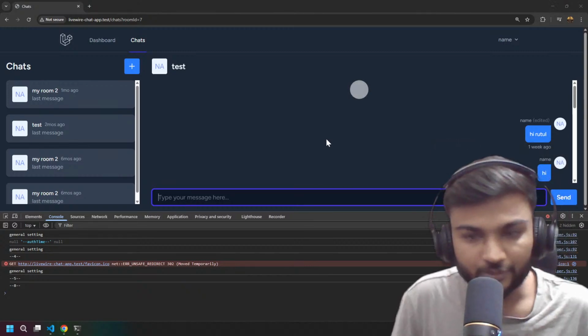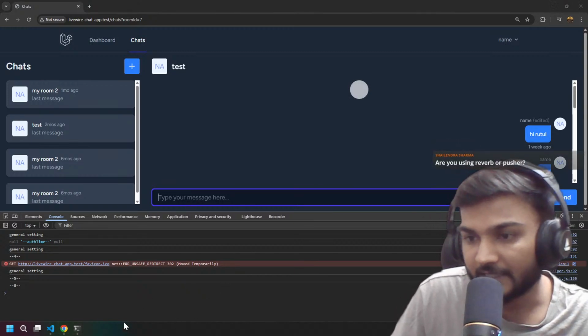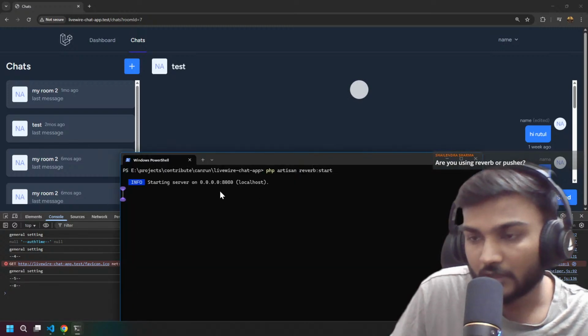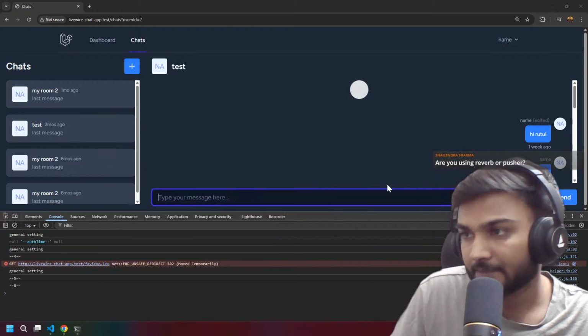Are you using Reverb or Pusher? I am using Reverb. I have started a Reverb server locally, and I'm using Reverb, right? Okay.